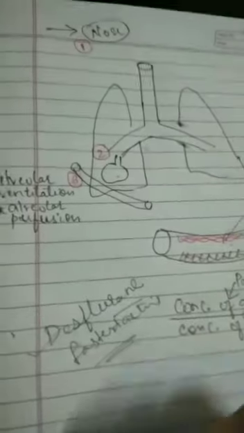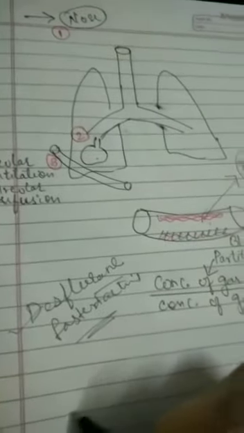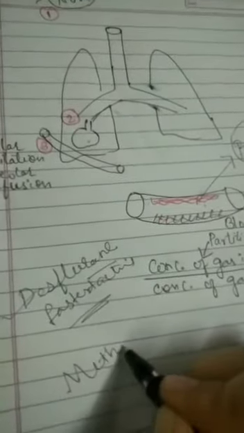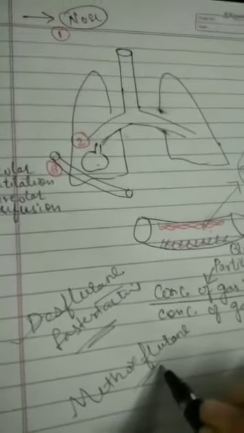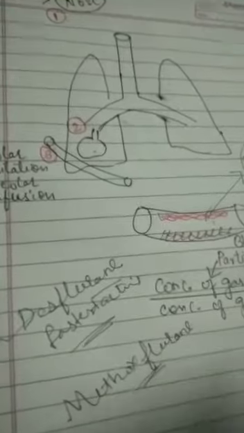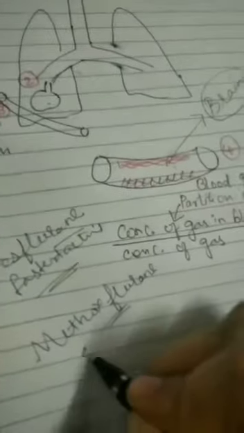And one more example I'll give, that is methoxyflurane. Methoxyflurane is said to be the slowest acting, very slow acting.